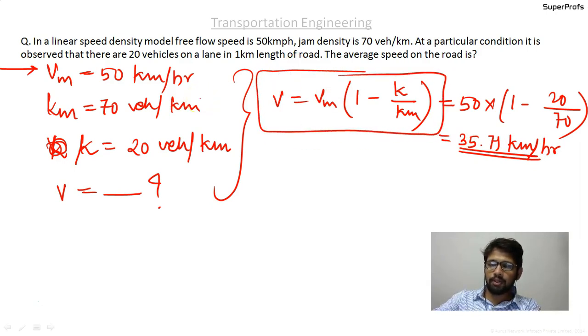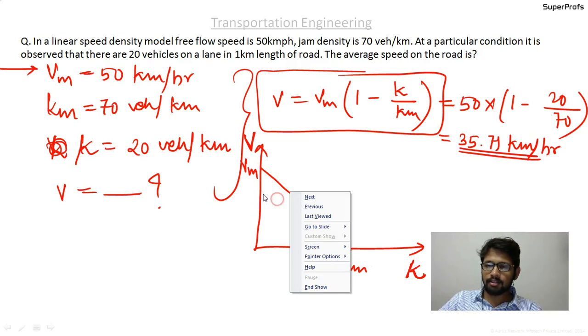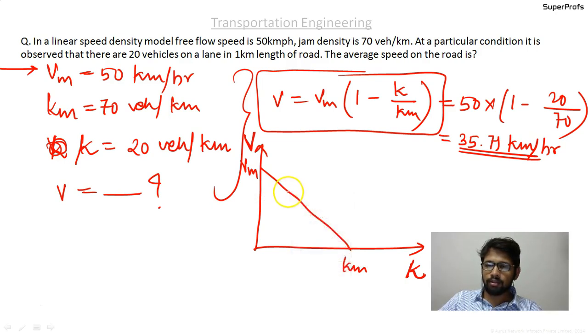What I do is I know the linear speed density relationship, which will be of this kind. V is here, and K, the density, is here. So there is a relationship like this, with V max over here and K max here, and there will be some point like this where we know either the V or the K value.